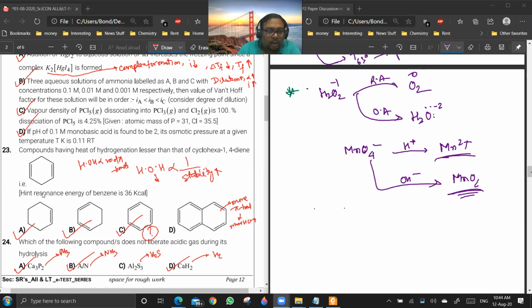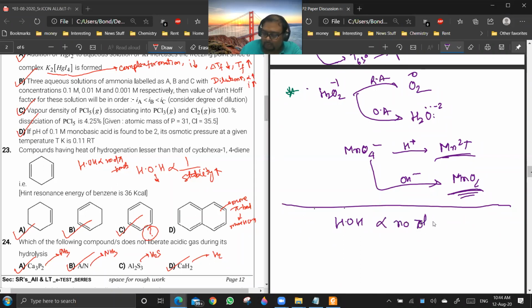Other options A, B, and D? Sir, have option A. You see, here heat of hydrogenation is directly proportional to the number of pi bonds. Okay, sir, understood. So A and D are obvious. And B, if you have the same number of pi bonds, heat of hydrogenation is inversely proportional to stability. But that is for the same number of pi bonds.